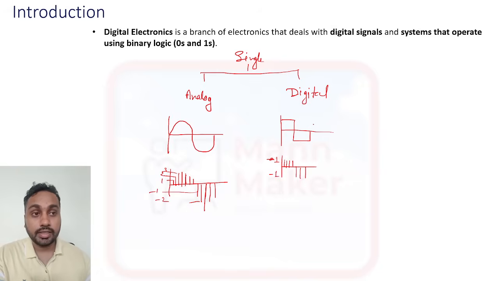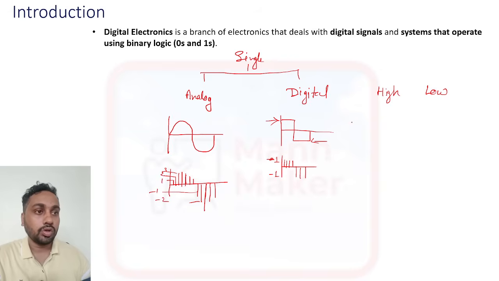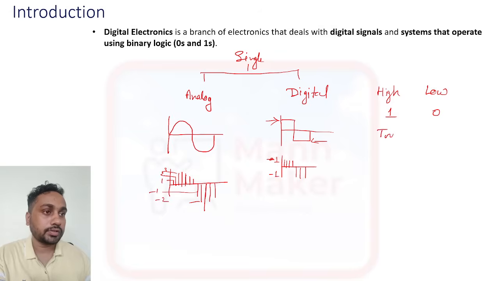Okay, so we are dealing with only two amplitudes. Those two amplitudes we call high and low. Like this one we consider as high, and this one we consider as low, or you can say 1 and 0. Some other names are also there, like true and false, then mark and space.